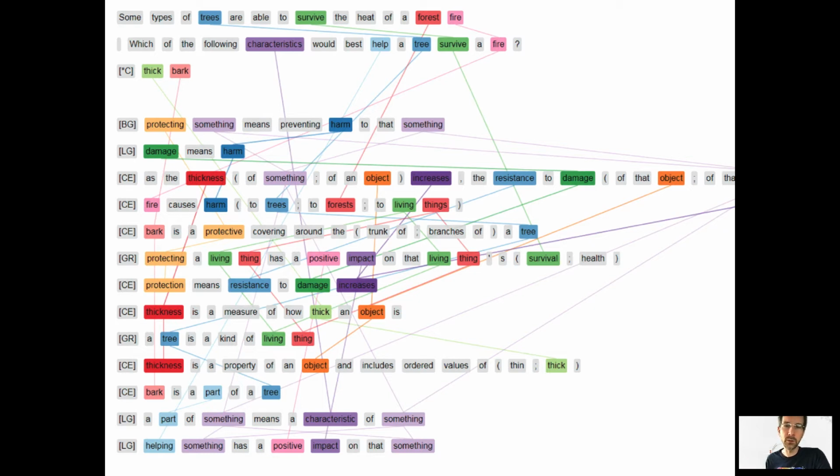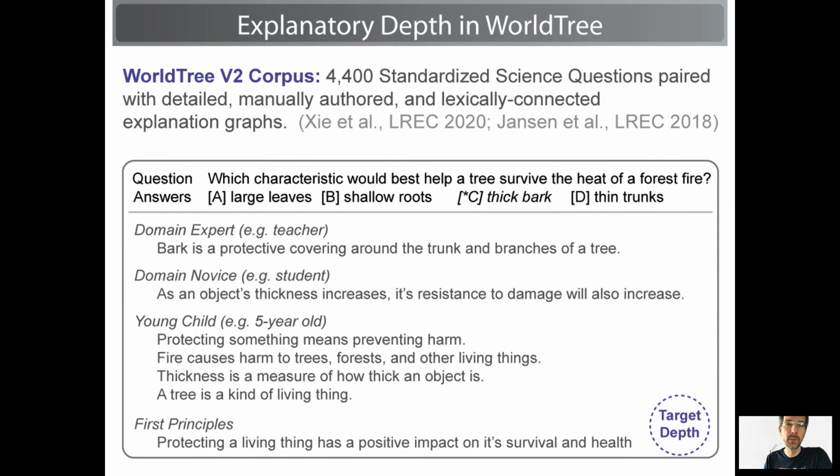But you also need to know sort of a lot more detailed world knowledge that we often don't think about. Things like protecting something means preventing harm, that fire causes harm to living things, that trees are a kind of living thing, and that protecting a living thing helps it survive, and so on. This sort of mix of science knowledge and detailed sort of common sense or world knowledge, enough we sort of hope to make the explanations meaningful to a 5-year-old, is the hallmark of the detailed explanations that are in the Worldtree corpus.